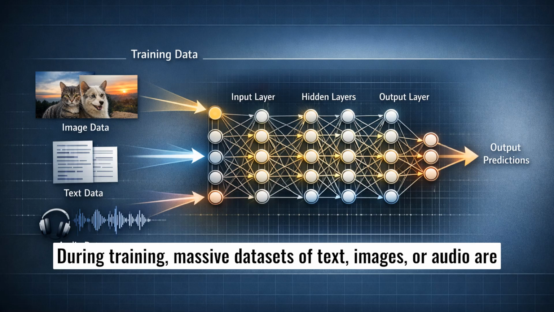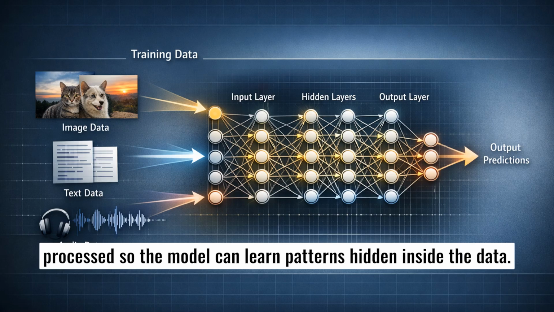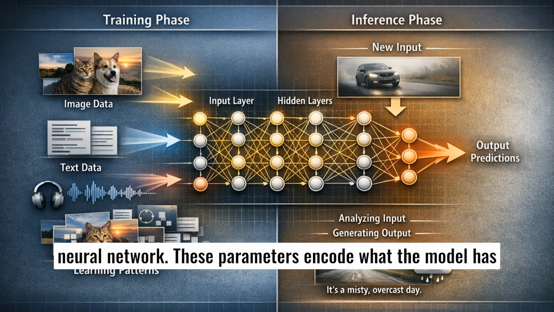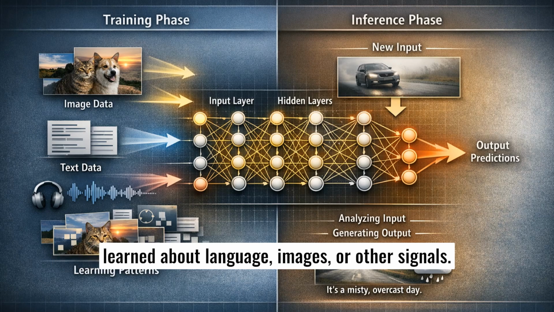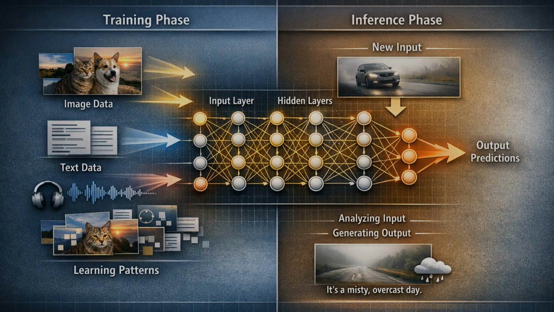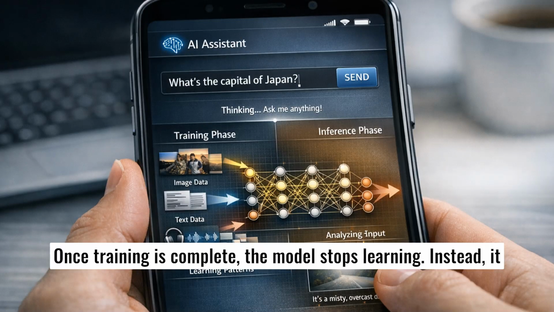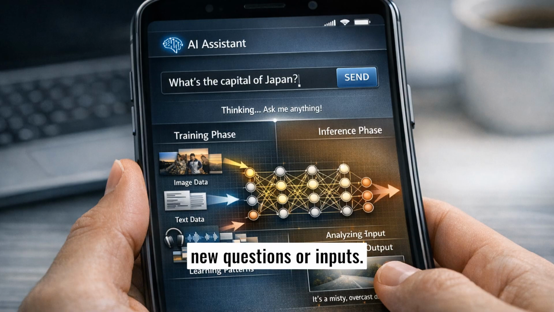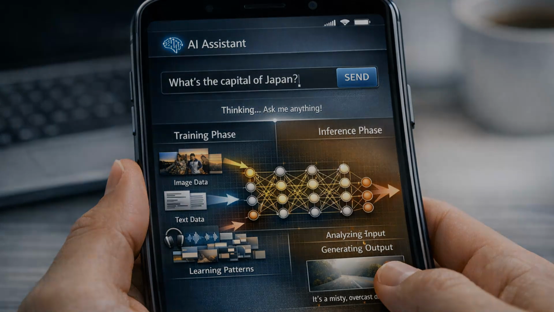During training, massive datasets of text, images, or audio are processed so the model can learn patterns hidden inside the data. Training adjusts millions or even billions of parameters inside the neural network. These parameters encode what the model has learned about language, images, or other signals. Once training is complete, the model stops learning. Instead, it begins performing inference, applying its learned knowledge to new questions or inputs.